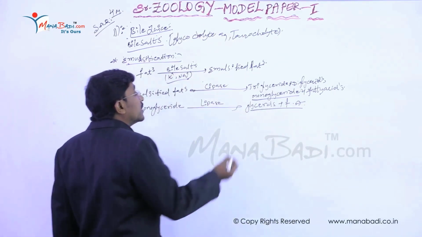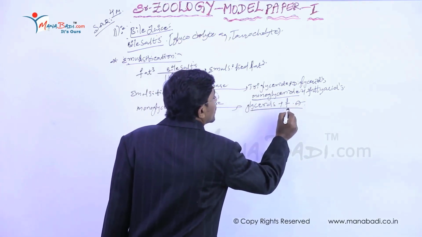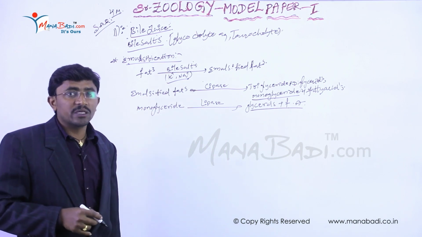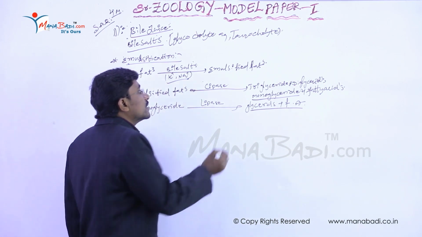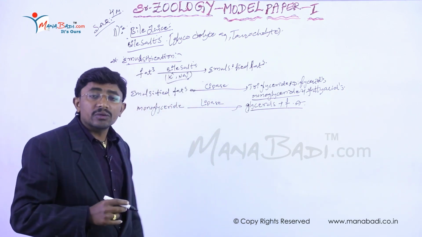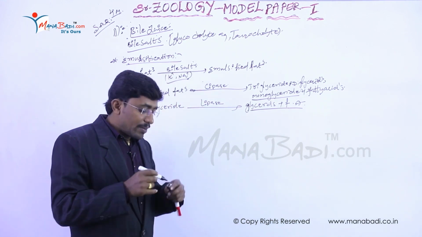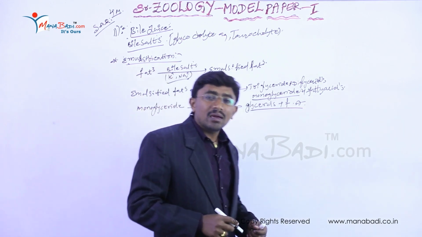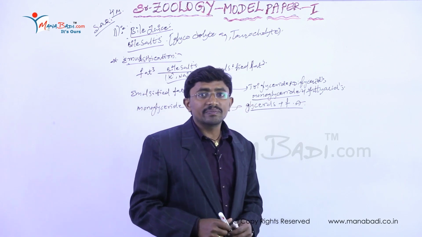And finally, how are these glycerols and fatty acids absorbed into the intestinal villi especially? Generally, these glycerols and fatty acids do not enter into the capillaries. Why? Because they have long chains actually.